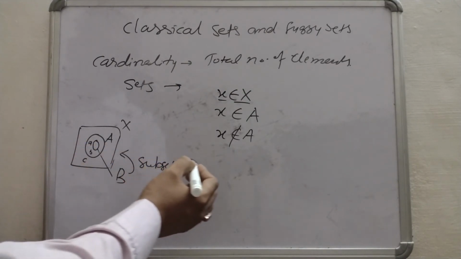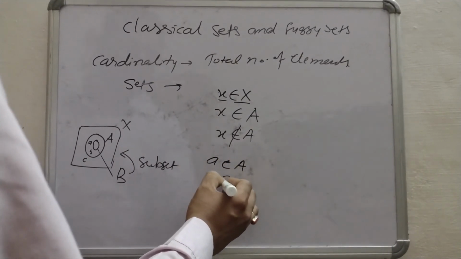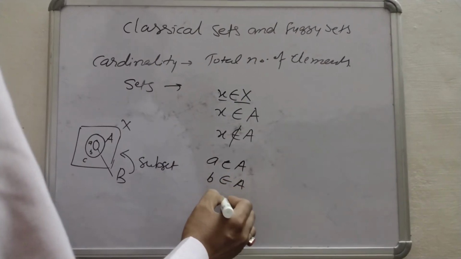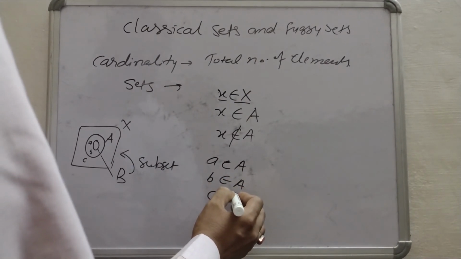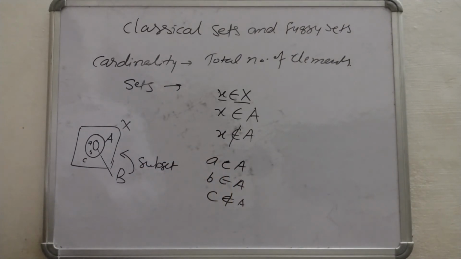So I can write a belongs to A, b belongs to A, and c does not belong to A, like this.